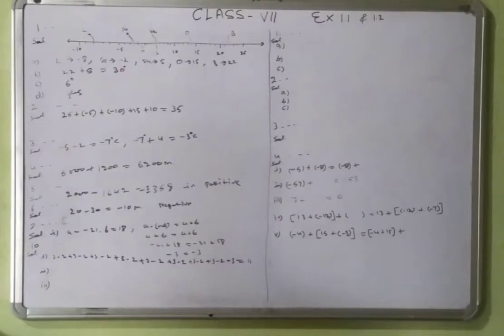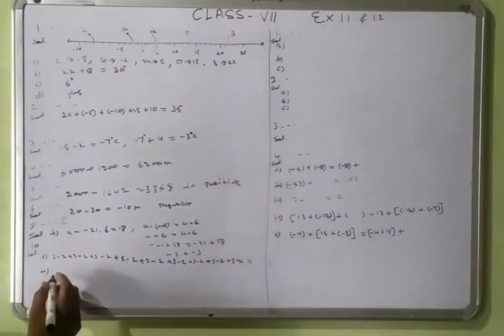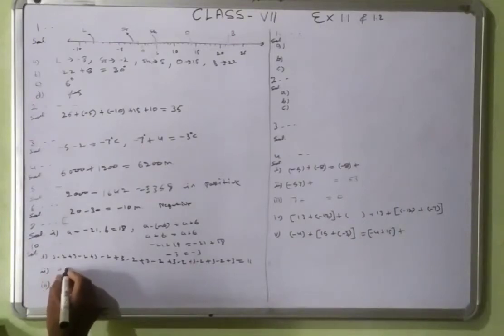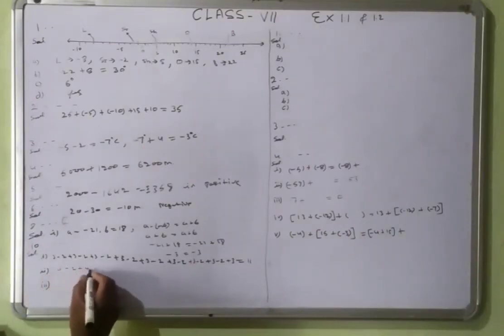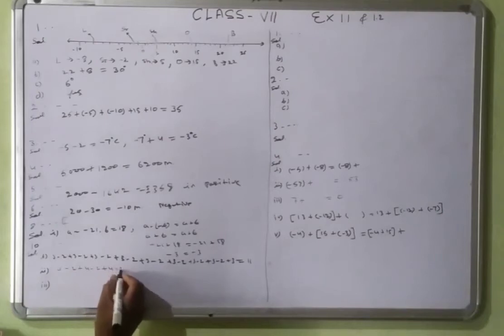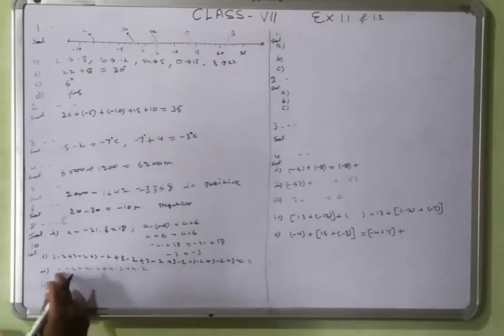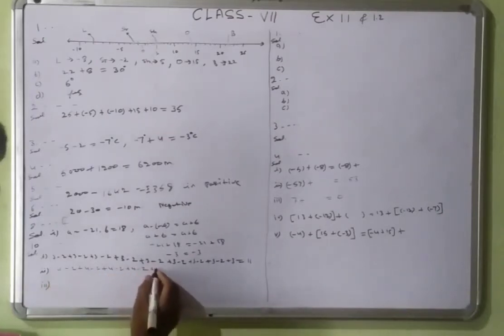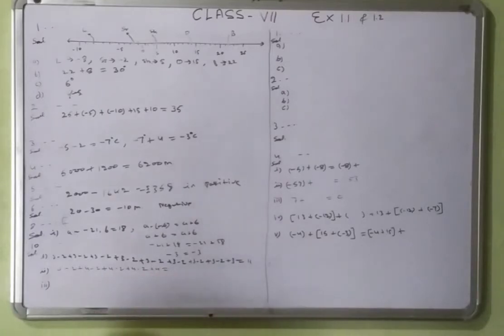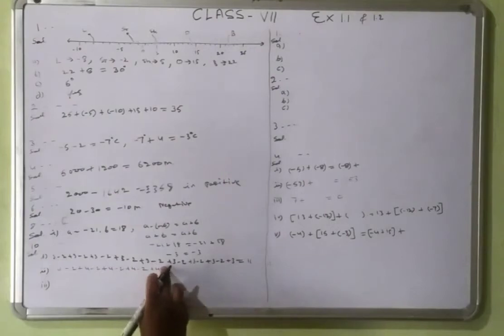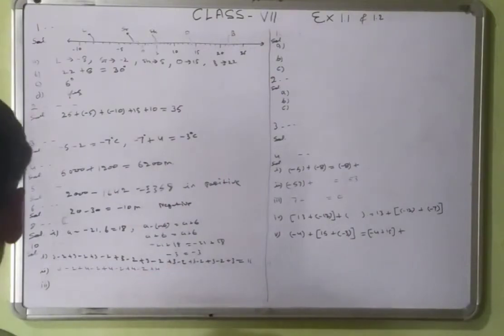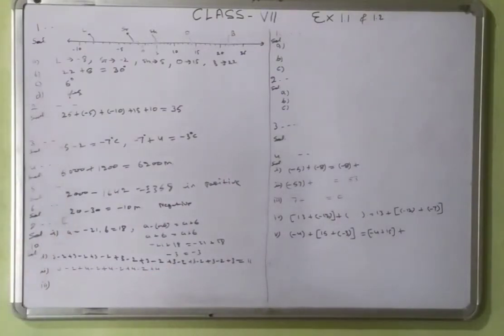So that will be 4 minus 2 plus 4 minus 2 plus 4 minus 2 plus 4 minus 2, 2 3 4 plus 4 is equal to, that will be. So this is the system.